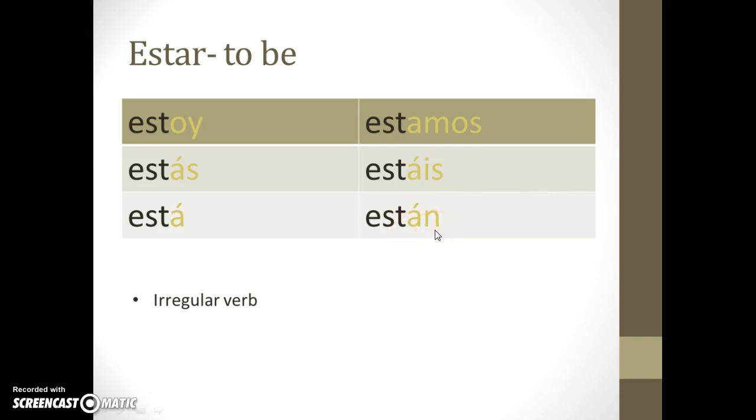Okay, so if you notice, the second person singular and plural, and the third person singular and plural, all of those forms have an accent over the A. So that's one thing that's different or irregular about this verb. And then the other thing is what we call an irregular yo form. So if you can remember all of that, you'll be good with this verb. Estoy, estás, está. Estamos, estáis, están.